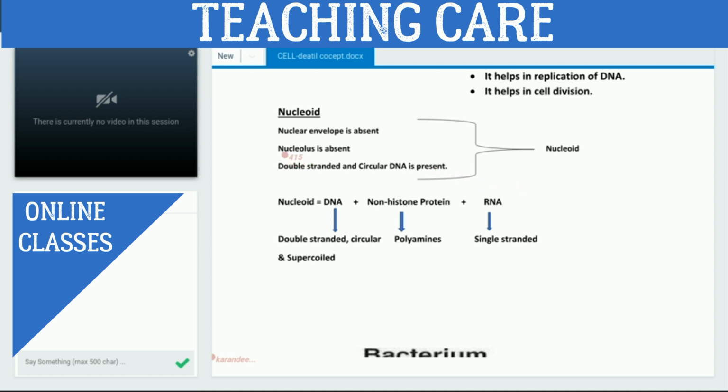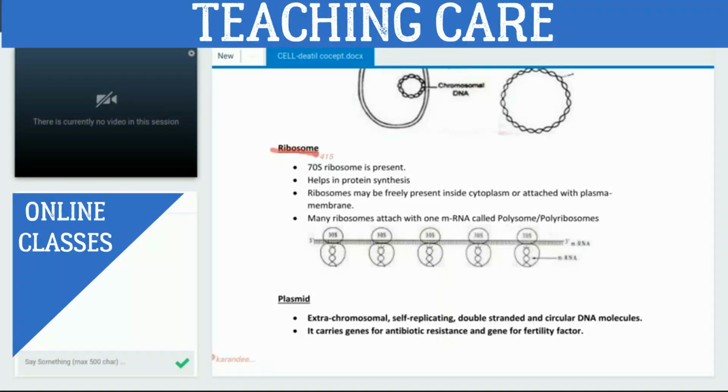And apart from that, we will study about the ribosome. What is the ribosome? Just look at its name: ribosome means RNA as well as protein. Basically, it is made up of RNA and protein. In bacteria, which type of ribosome is present?